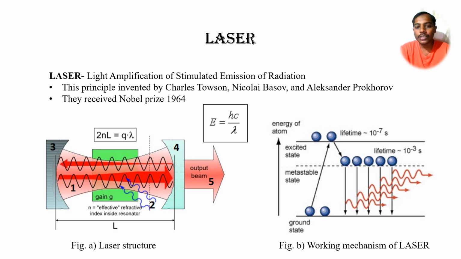After lasing action, the emission of photons is seen at the output beam at component 5, and the energy, or what color the output is, we can calculate using the formula E equals hc divided by lambda. H is Planck's constant, c is the speed of light in space, while lambda is the wavelength of light.